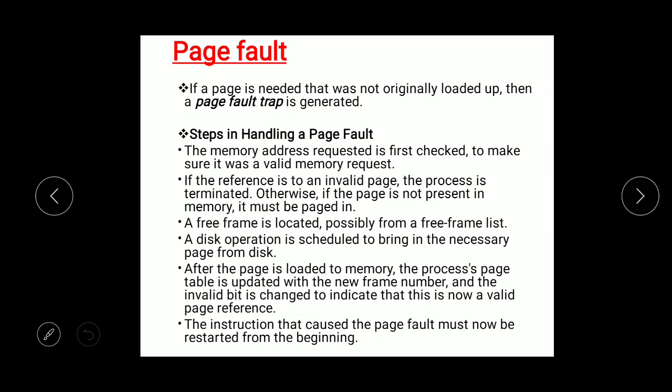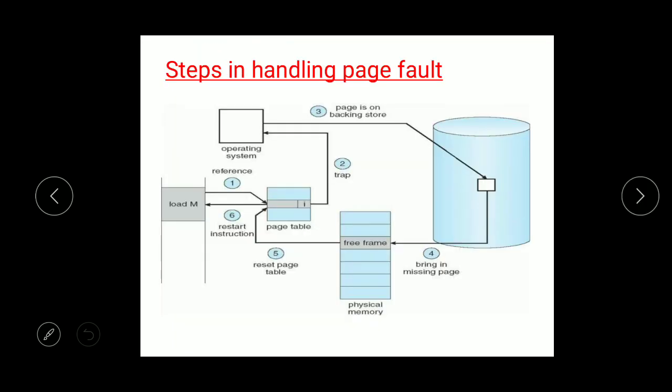Now the question comes, how to handle the page fault whenever it occurs in our process. There are steps in handling a page fault. This is the diagrammatic representation of handling of a page fault. The first step says that if you want to load a particular page, it will verify in the page table.